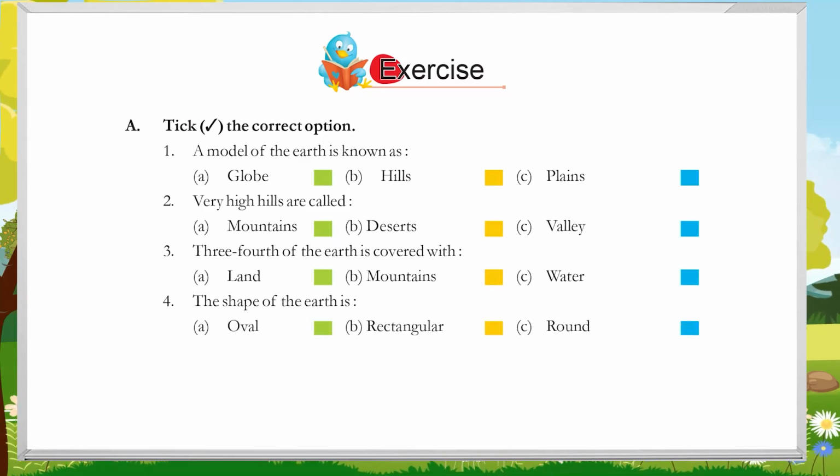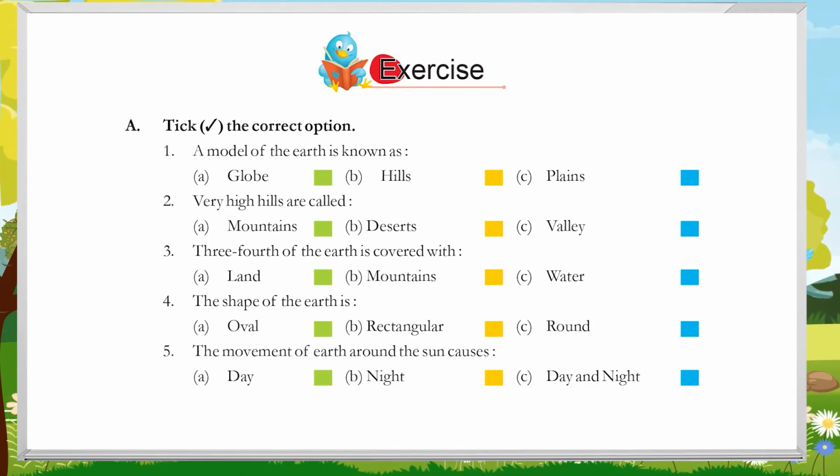The shape of the earth is A. Oval, B. Rectangular, C. Round. 5. The movement of earth around the sun causes A. Day, B. Night, C. Day and night.